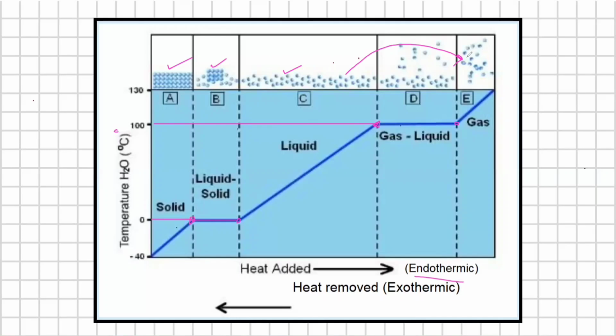So you have to give a lot of heat to break all the intermolecular forces so that the particles become so spaced apart that they do not have any intermolecular forces of attraction. And the particles of gases are even more random than those of liquid. So you have to provide more and more heat to convert liquid into gas.